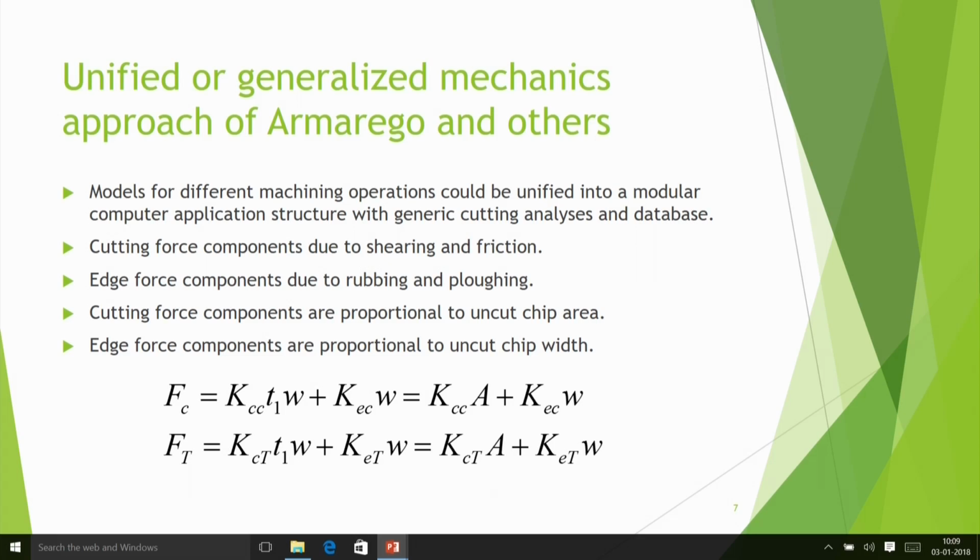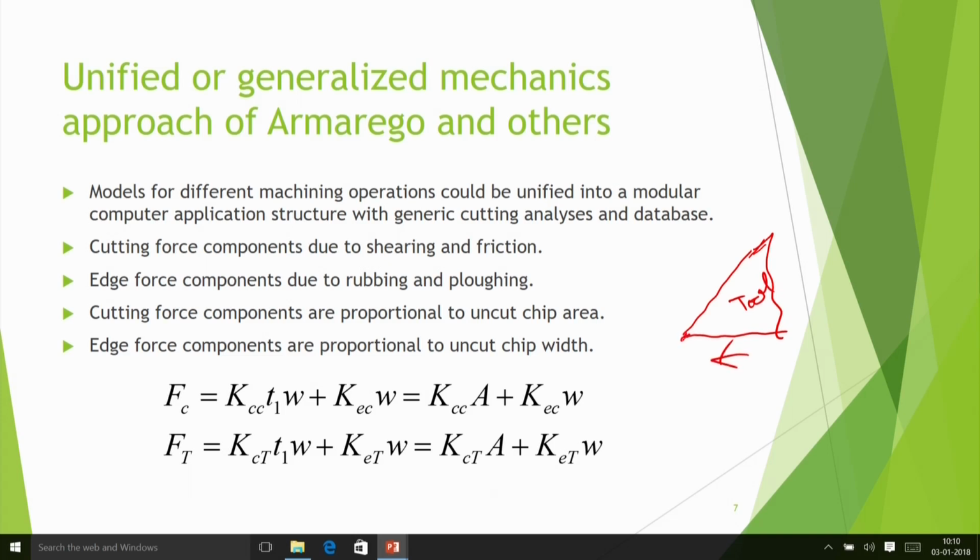So in this we consider cutting force components due to shearing and friction. Then we consider edge force components due to rubbing and ploughing in the basic concept. And then cutting force components are proportional to uncut chip area. Edge force components are proportional to uncut chip width, because edge cutting means, suppose I make a tool, this tool is moving here.